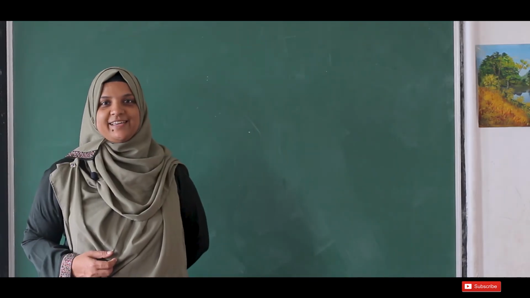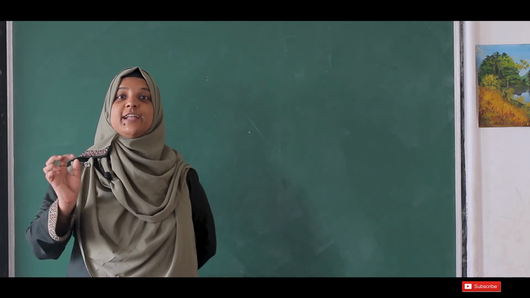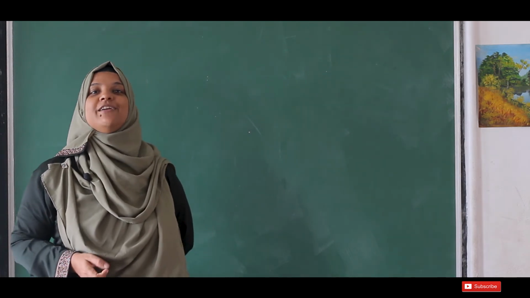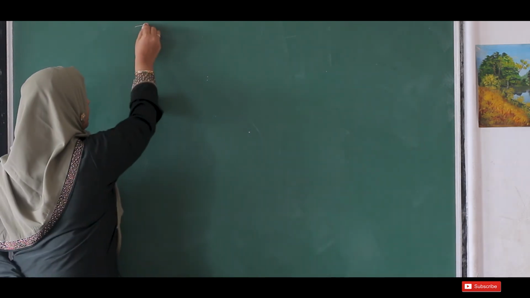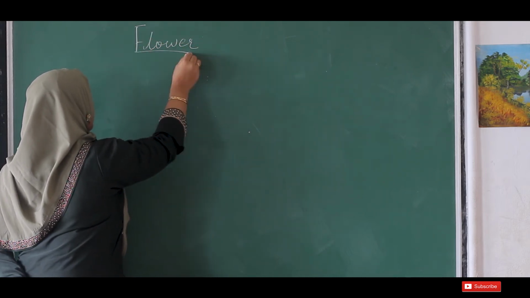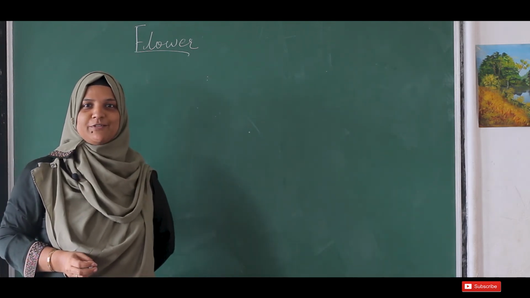Now let's study the next part of the plant. The most attractive, colorful part of the plant. Which is that? The flower. Now what do we have to learn about the flower? You are all very interested in flowers, right?